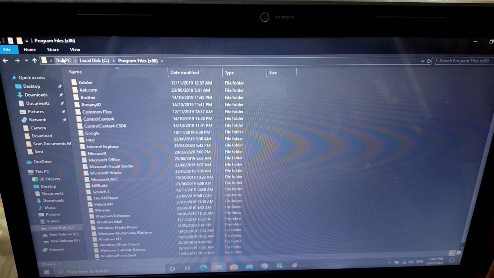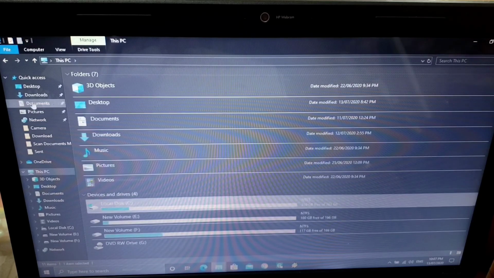Now here again come to This PC, where we have all these buttons, this back button, this File, Computer, View, Drive Tools. These are all the options, and this is where they are located. This particular area is called the frame, where all these options are available.